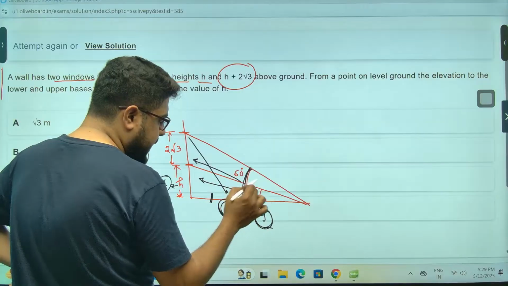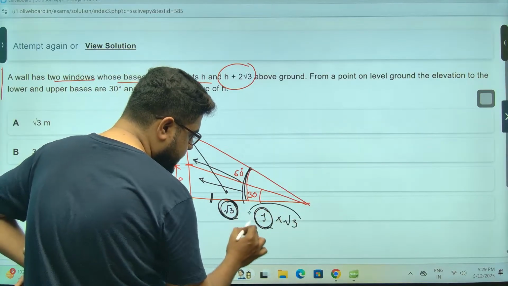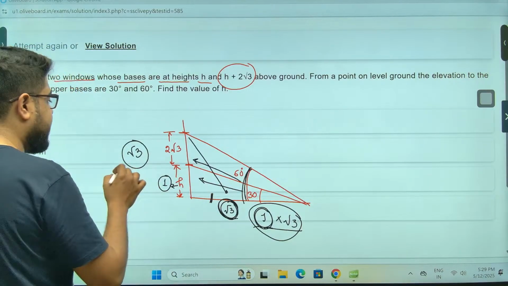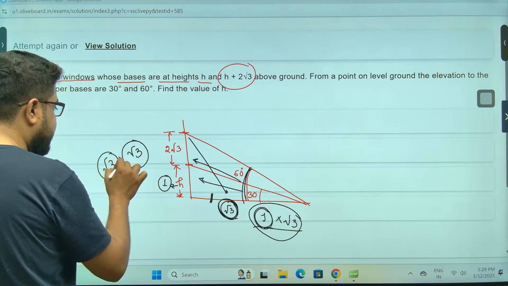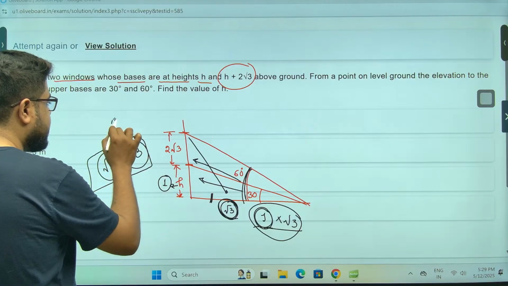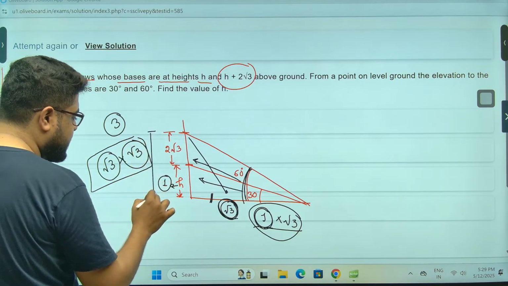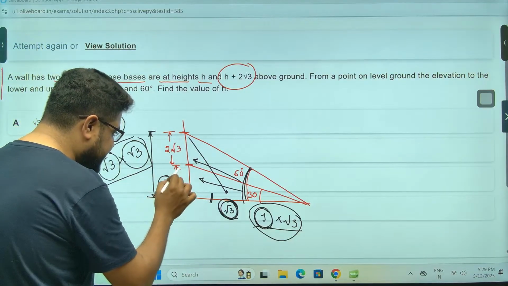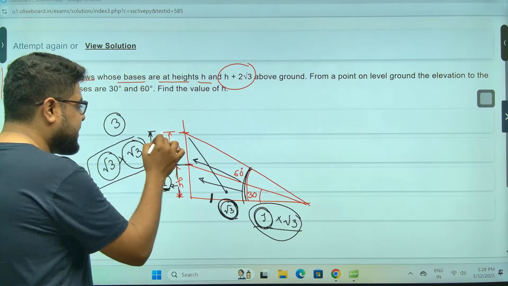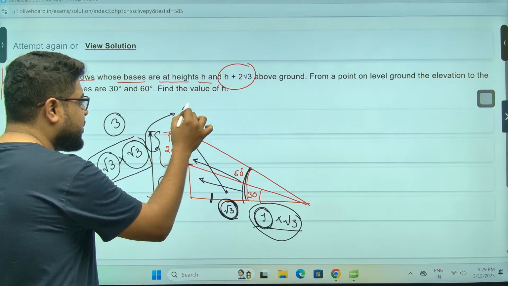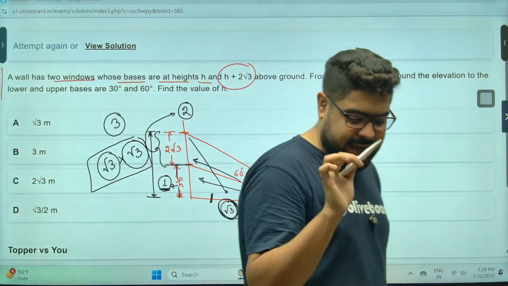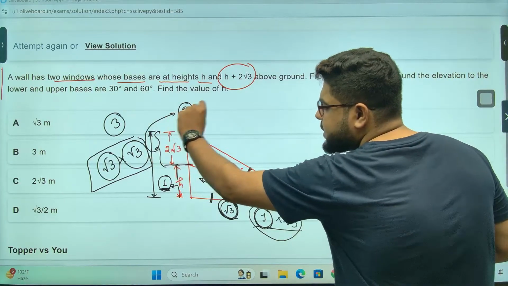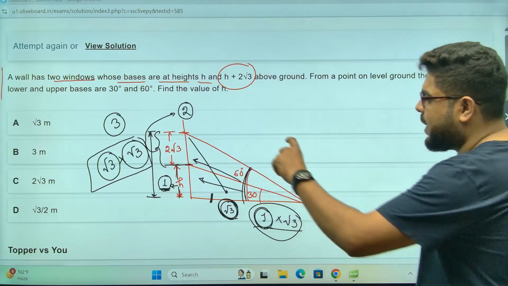So in the 60-degree triangle, I am multiplying this with root 3, so this becomes root 3. If I multiply root 3 on one side, I need to multiply root 3 on every side. So this side is now 3, the whole side is now 3. Out of 3, this part is 1, so this much will be how much? Base is common, so this part is equal to 2.